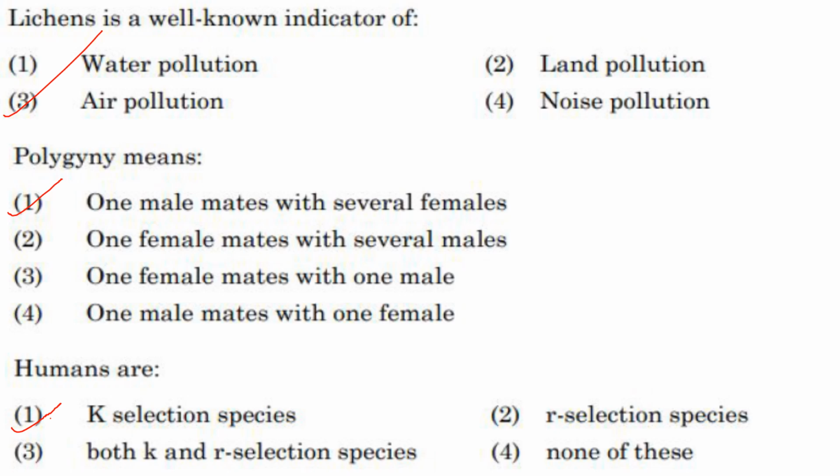Because of these reasons, humans are K selection species. So answer is option 1.